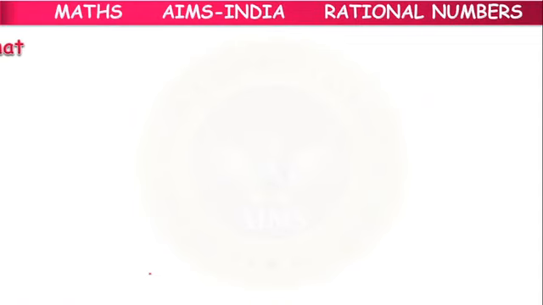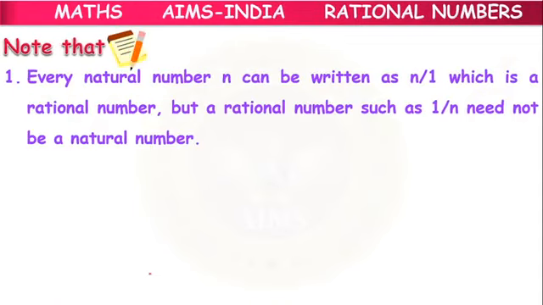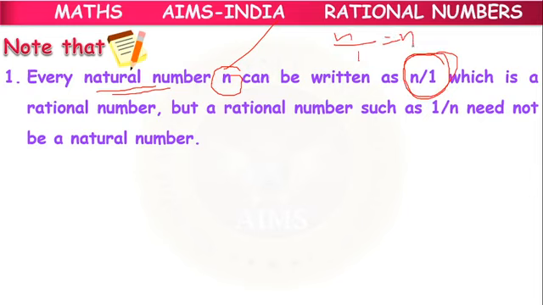Next. So we have to note some points in this case. Every natural number, we can take any natural number in the form of n, can be written as n by 1, because n by 1 value is also equal to n only, which is a rational number.